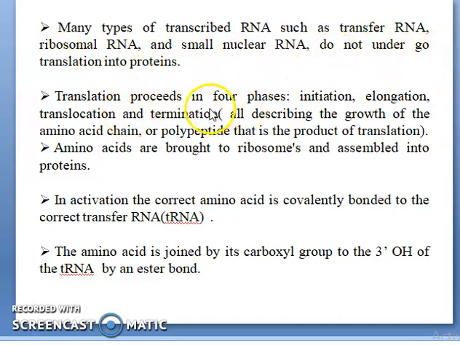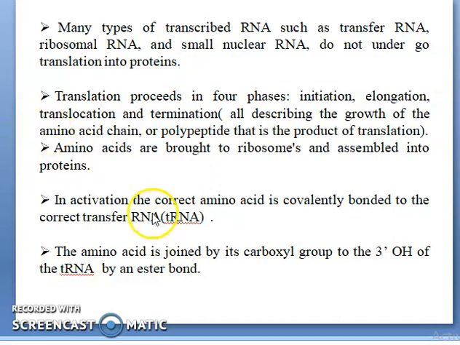The translation process happens in four phases: initiation, elongation, translocation and termination. All of them describe the growth of the amino acid chain, the polypeptide that will be produced in translation. Amino acids are brought to the ribosomes and assembled into proteins.